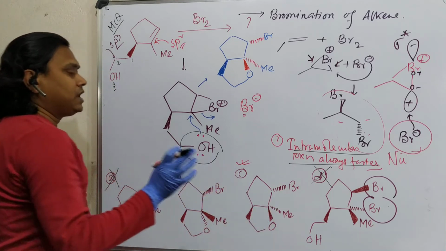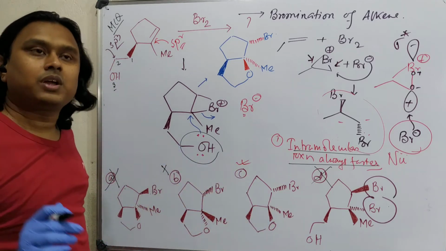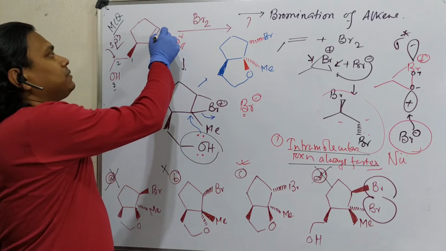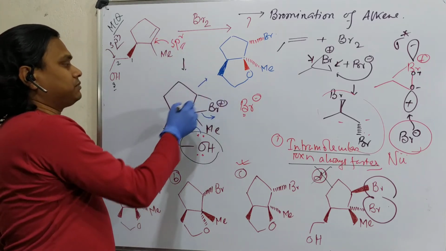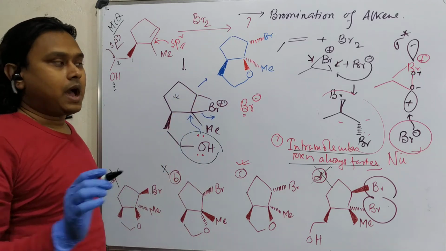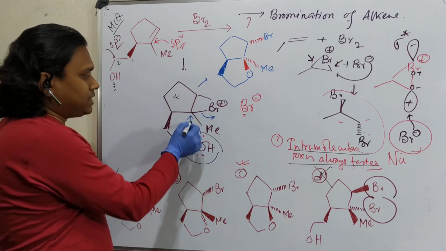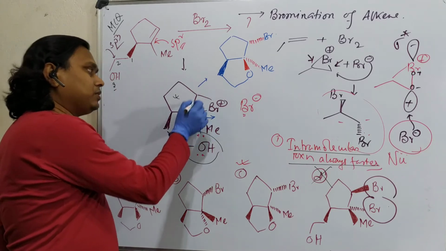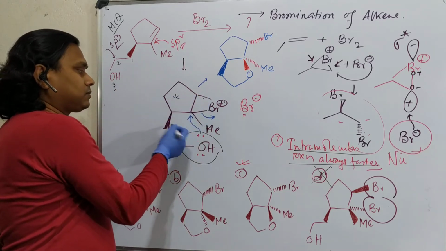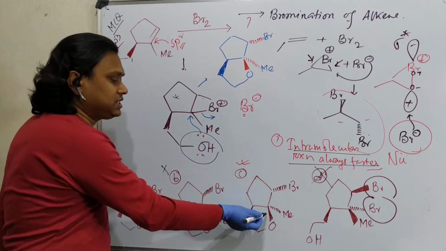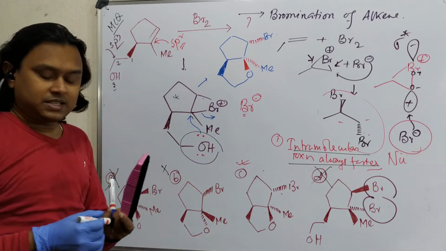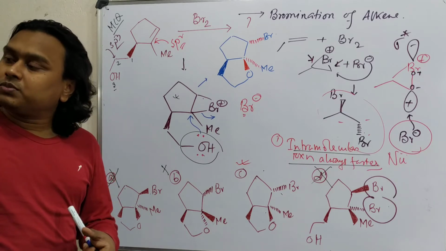So one option is left. Now if this question appears in your exam, how can you solve such a question in less than 30 seconds? First of all, write the bridge bromonium addition product, this one, on pen and paper. After that, this is above side, and opening is trans fashion. So this is above, bromine down. This is the answer. So not even 30 seconds needed. You can solve this question in less than 30 seconds.